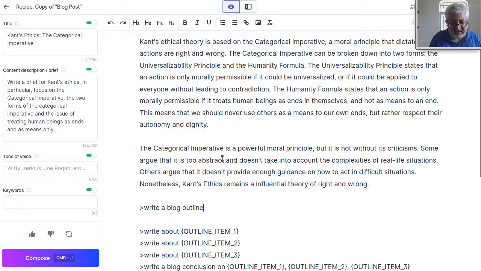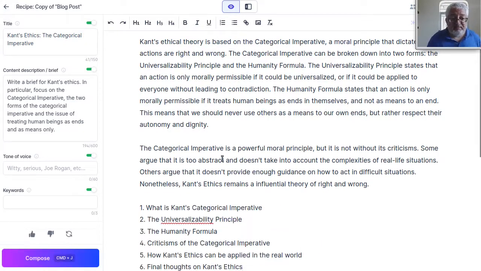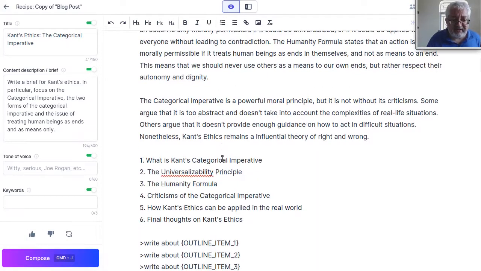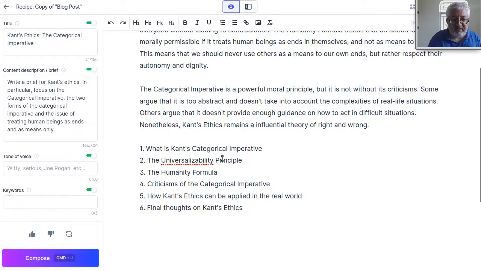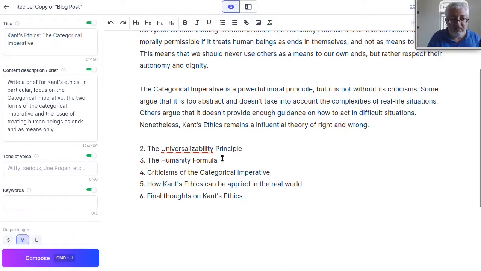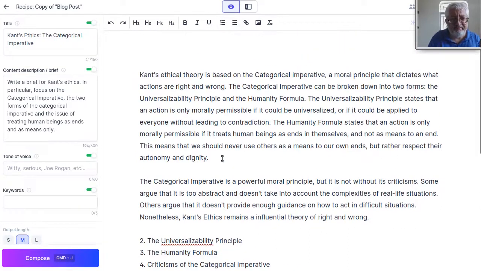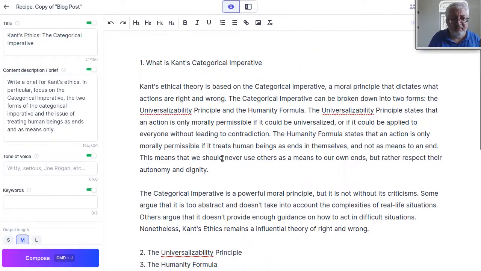And if I wanted an outline for this topic, let's also produce an outline now. What is Kant's categorical imperative? Criticisms, how Kant's ethics can be applied in the real world, final thoughts on Kant's ethics. So, write about. Let's bring this up here and declare this to be a heading.